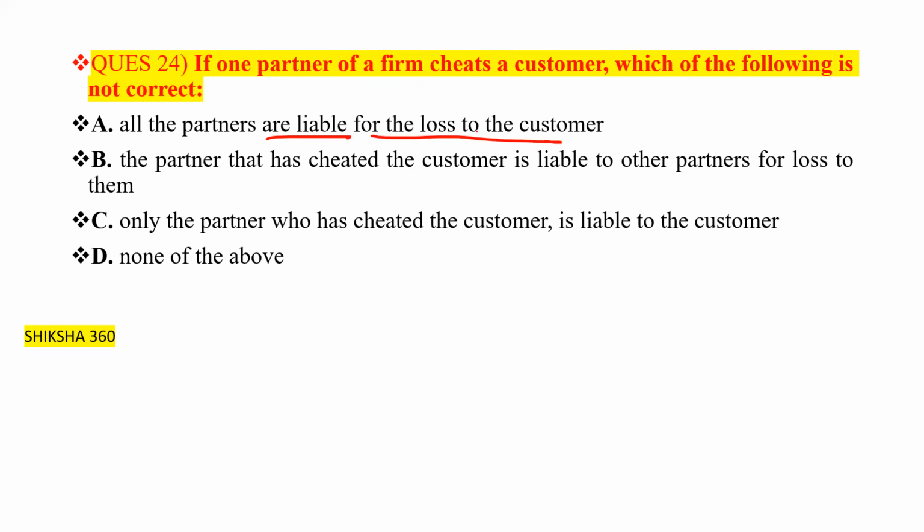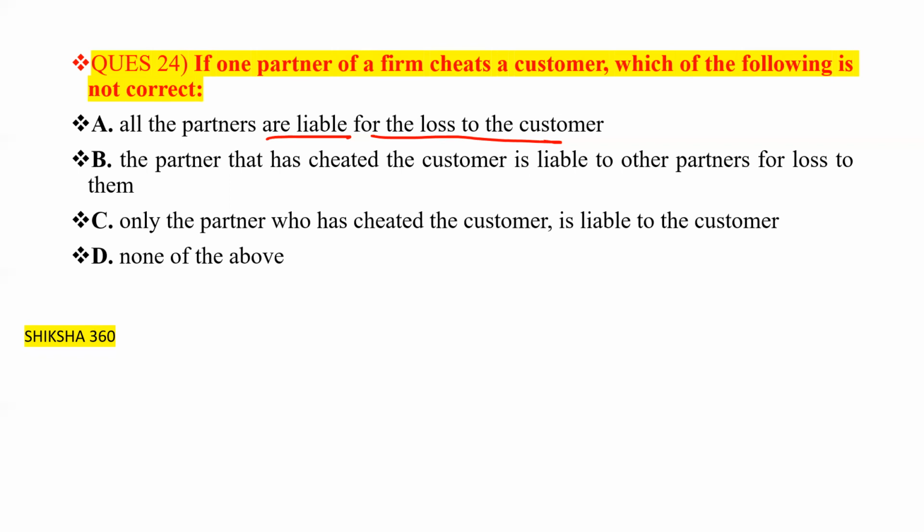The partner that has cheated the customer is liable to other partners for loss to them. Only the partner who has cheated the customer is liable to the customer. None of the above. What is the correct answer?